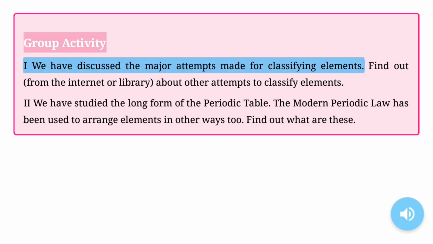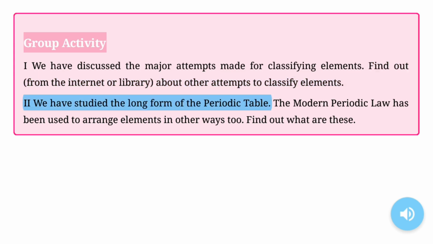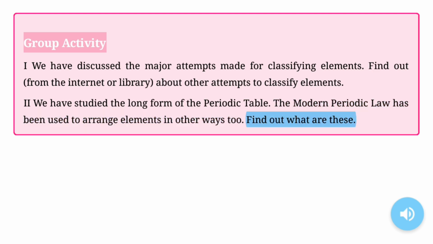Group activity. We have discussed the major attempts made for classifying elements. Find out from the internet or library about other attempts to classify elements. We have studied the long form of the periodic table. The modern periodic law has been used to arrange elements in other ways too. Find out what these are.